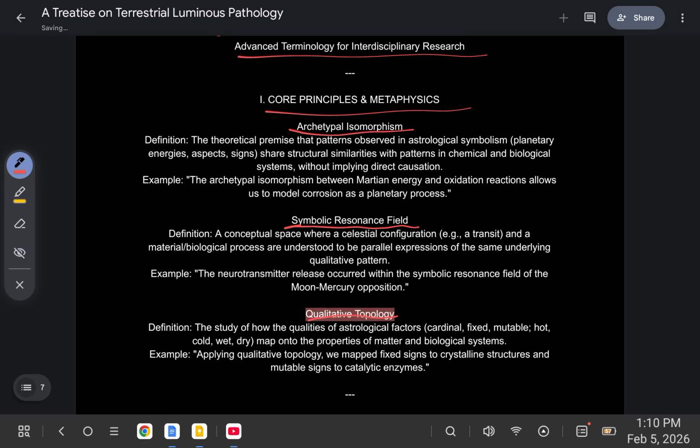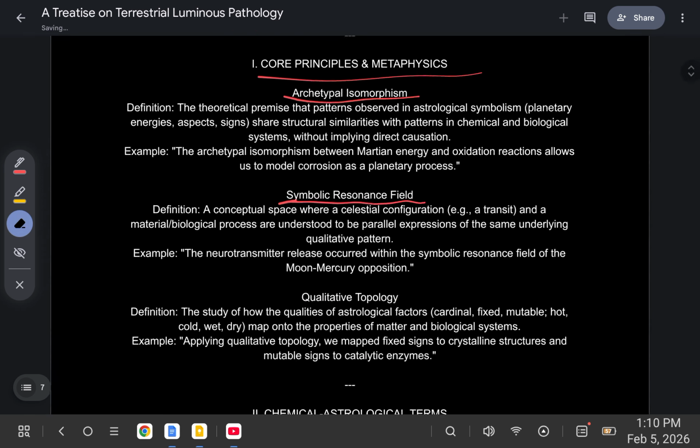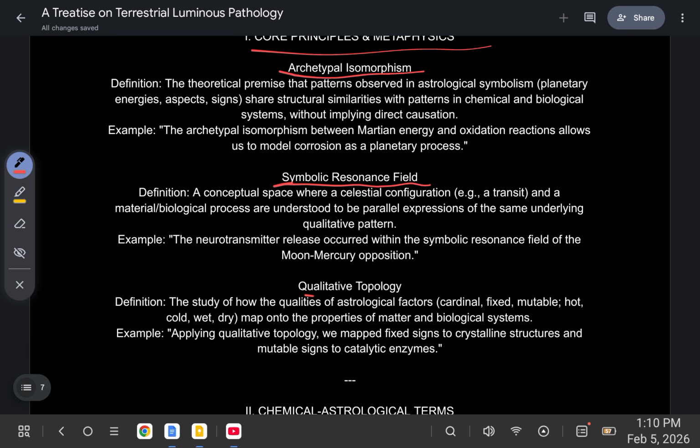Qualitative topology. The study of how the qualities of astrological factors, cardinal, fixed, mutable, hot, cold, wet, dry, map onto the properties of matter and biological systems. For example, applying qualitative topology, we map fixed signs to crystalline structures and mutable signs to catalytic enzymes.